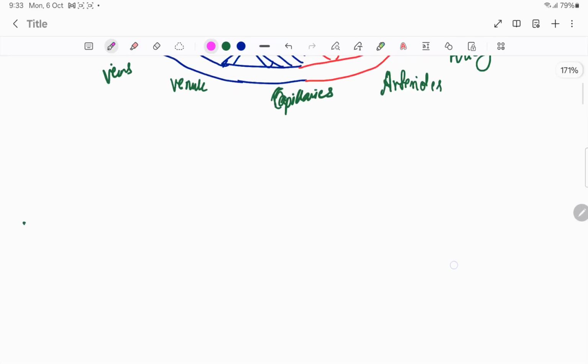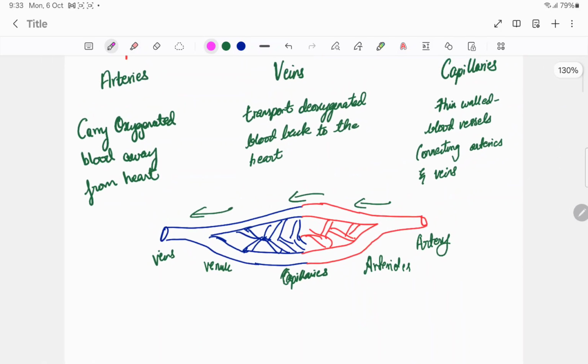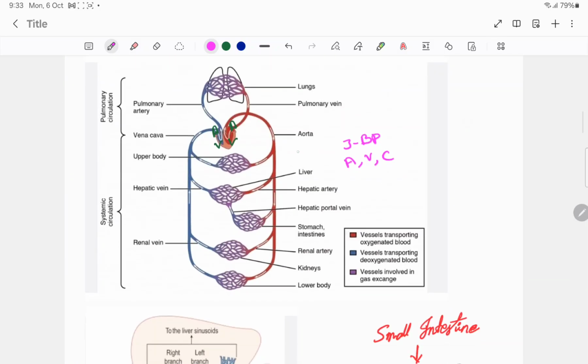Okay, see here, arteries carry oxygenated blood away from the heart. See, these red colored parts are arteries. Okay, these blue colored parts are veins, and you can see in the center tiny branches. These are capillaries.